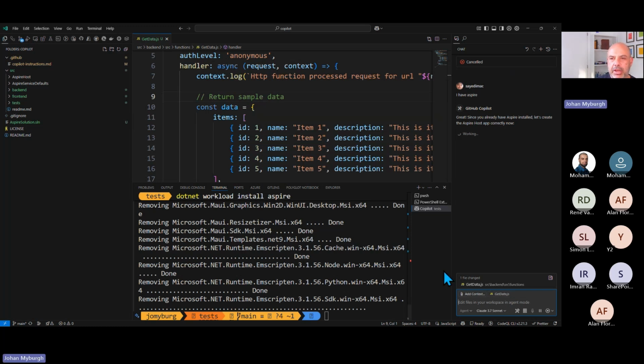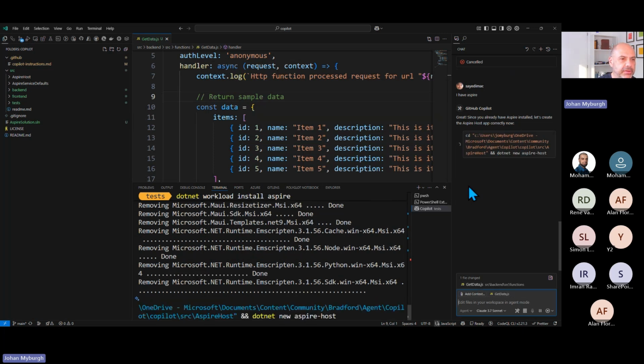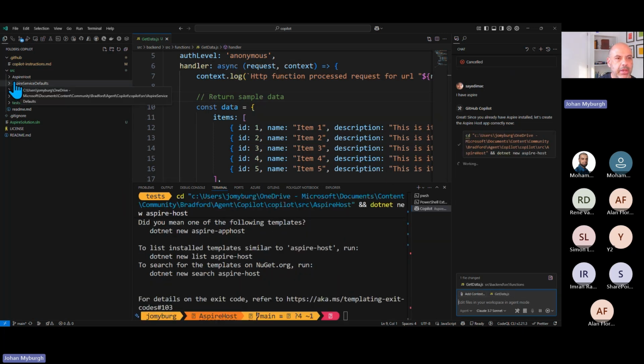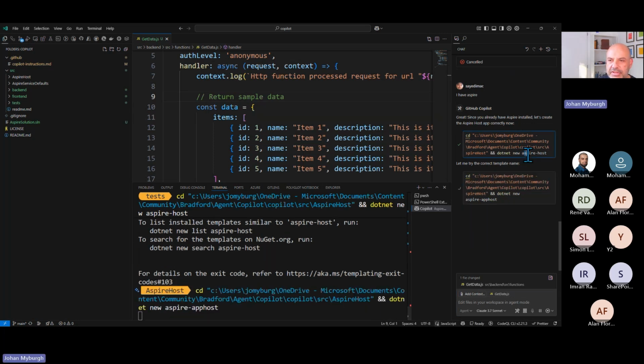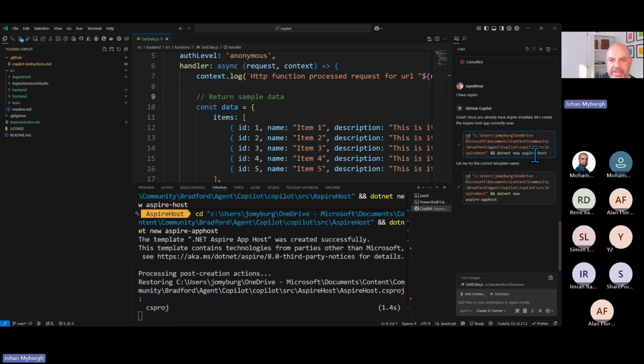Okay, so now it's gonna create the host app. There you can see dotnet new aspire-host. It's gonna dump it in the Aspire host folder. And then you can see it was using the wrong template type.